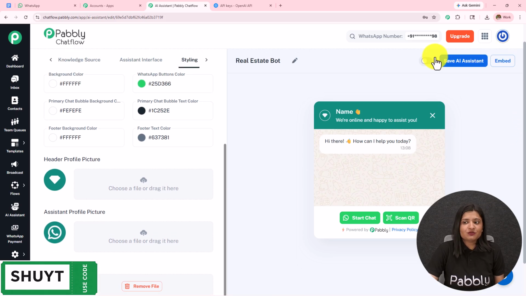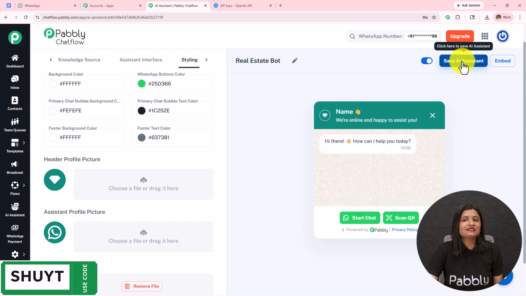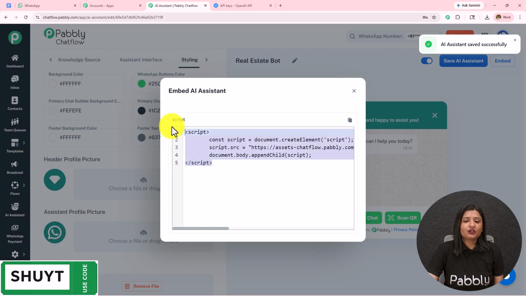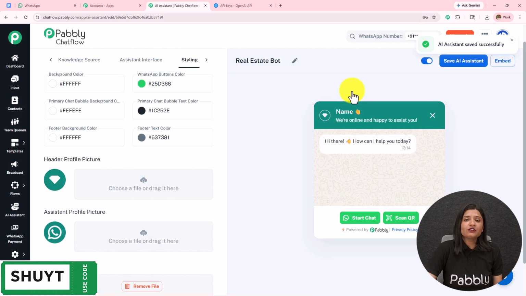After doing this much, please make sure that you toggle this on to keep it active and then you save this. If you do not save this, all this will be lost. Then you can also embed this AI assistant on a particular website using this code, and whenever someone clicks on that, they will be redirected towards the WhatsApp conversation. Moving on towards the next part.